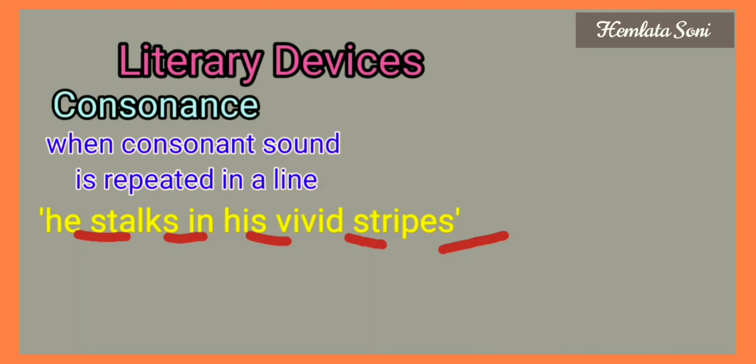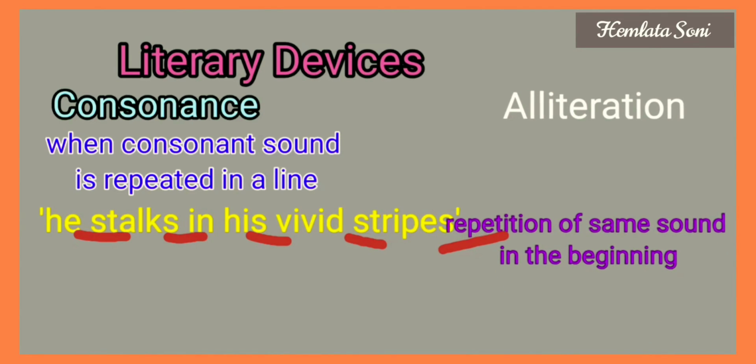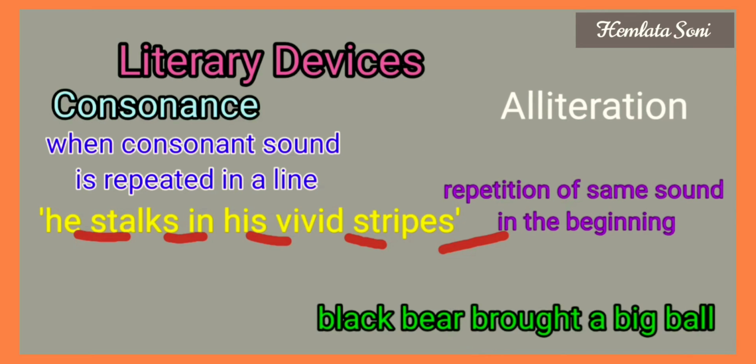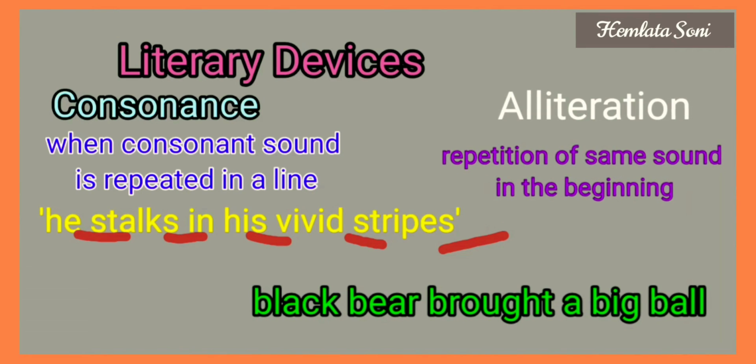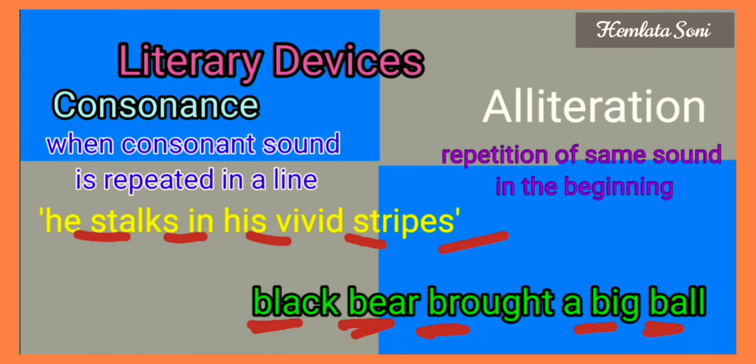And students, don't get confused between alliteration and consonance, because in alliteration the words begin with the same sound. Like if I give you a sentence, black bear brought a big ball. Here we see the b sound is coming at the start. Black bear brought big ball. That's why this is alliteration. And here you see the s sound is found in the starting and somewhere it is found in the last. That's why the consonance device is used.